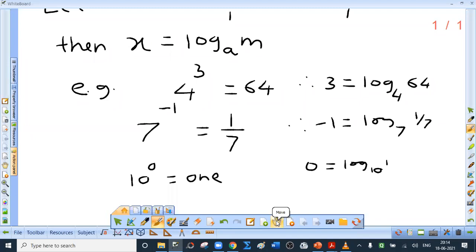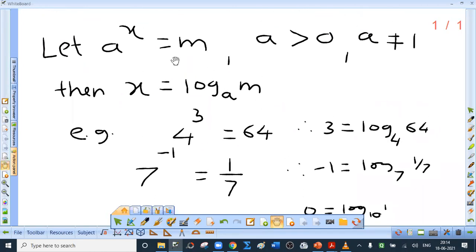Now listen to me carefully. I'm going to make one very, very important statement. The statement is: logarithm of only positive number is defined. Can you justify this? See, when I say a raised to x is m, a has to be greater than 0, not equal to 1.